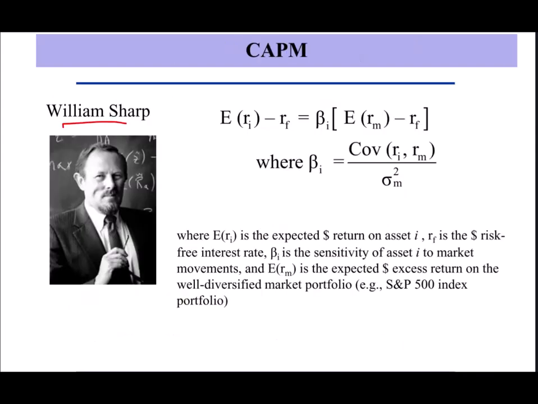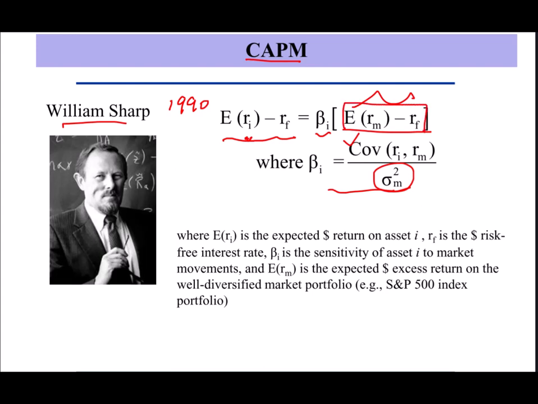William Sharpe earned the Nobel Prize in Economics in 1990 for his contributions to the theory of the so-called capital asset pricing model. This is the exact equation for CAPM. We have excess return for each asset i on the left-hand side. On the right-hand side, we have beta i measuring covariance. Sigma m squared is just there to standardize the unit. So the important thing here is the covariance times market excess return: how much you expect to earn when you invest into the market portfolio, the market index, over the risk-free return.